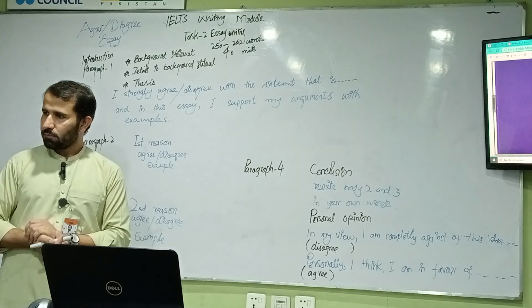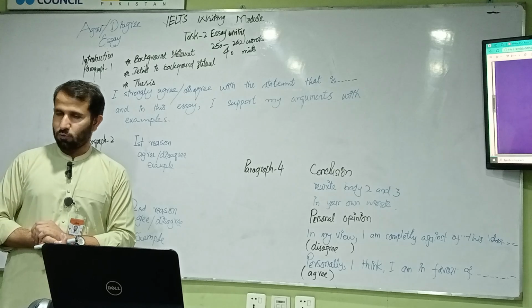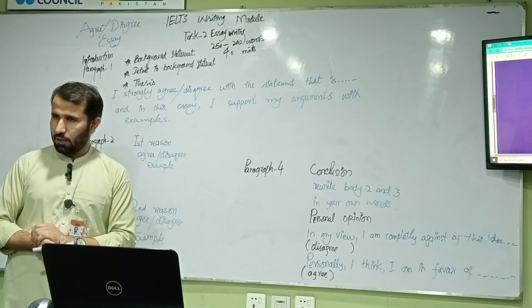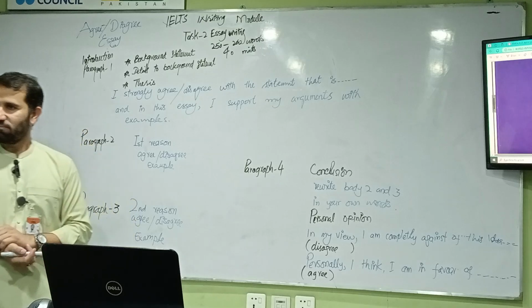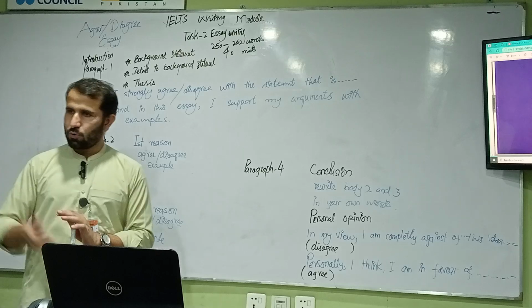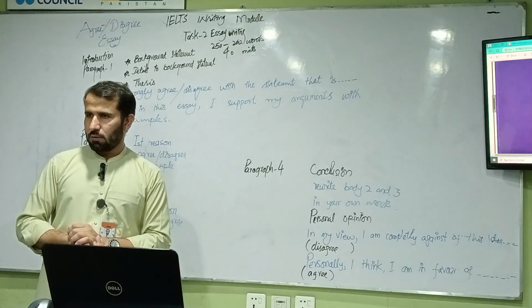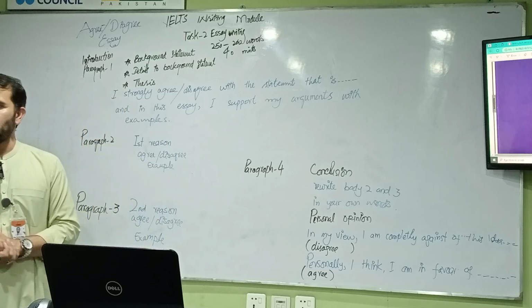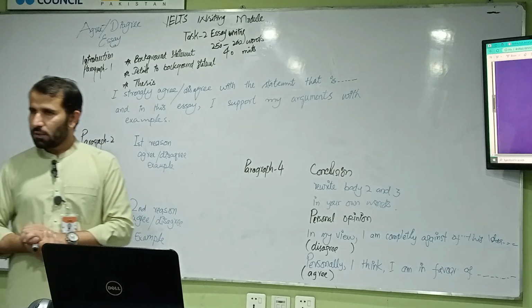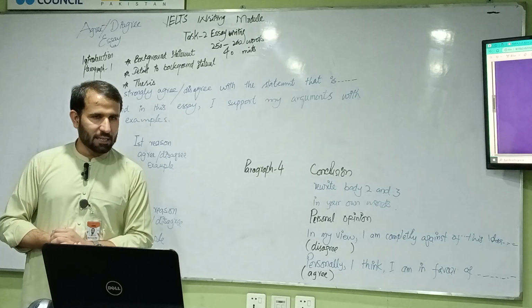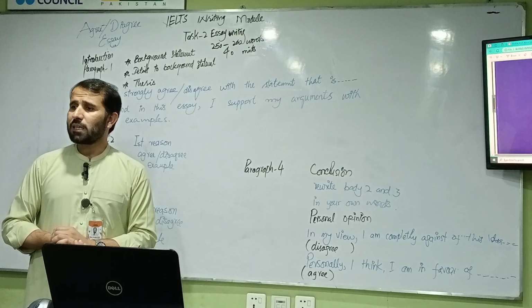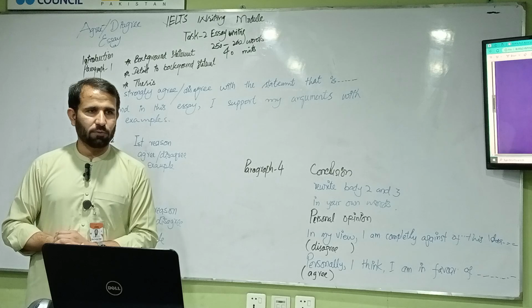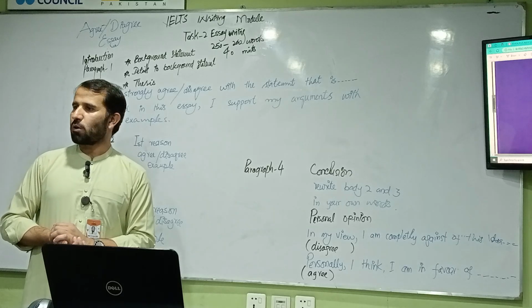Now, there are 4 types of essays in IELTS writing task 2. Essay number 1, advantages and disadvantages. Essay number 2 is problem and solution. Today we are going to talk about essay number 3. The third essay is agree, disagree. This essay is also called argumentative because we have to provide some argument.